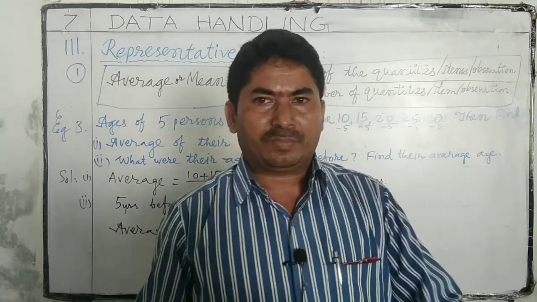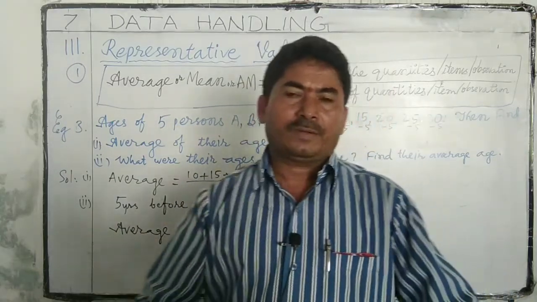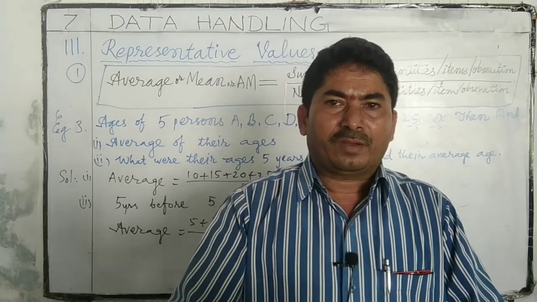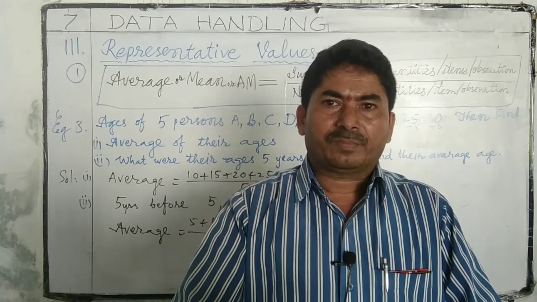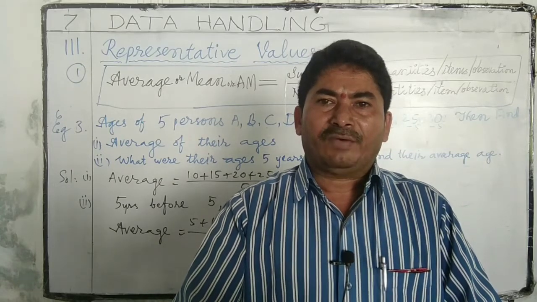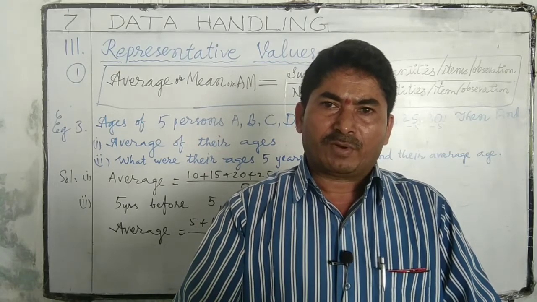What we understood from this question: if we decrease each observation by the same quantity, the average also decreases by that same quantity.